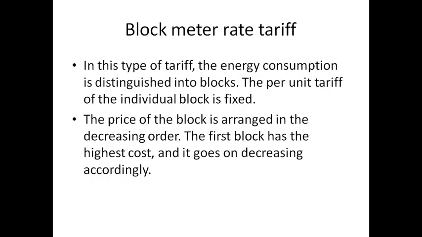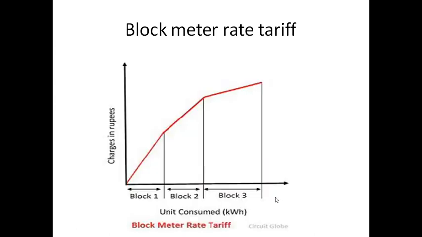And next is your block rate tariff. In this one, energy consumption is distinguished into blocks. The per unit tariff of the individual block is fixed. For this particular block, you have to pay this money, that is fixed. The price of the blocks is arranged in decreasing order. The first block has the highest cost and it goes on decreasing accordingly.